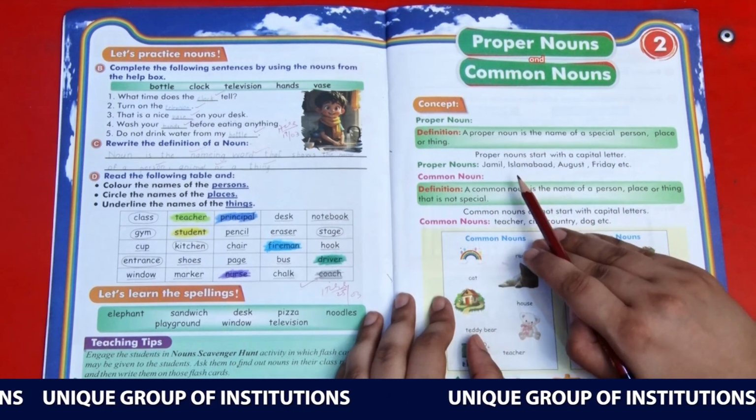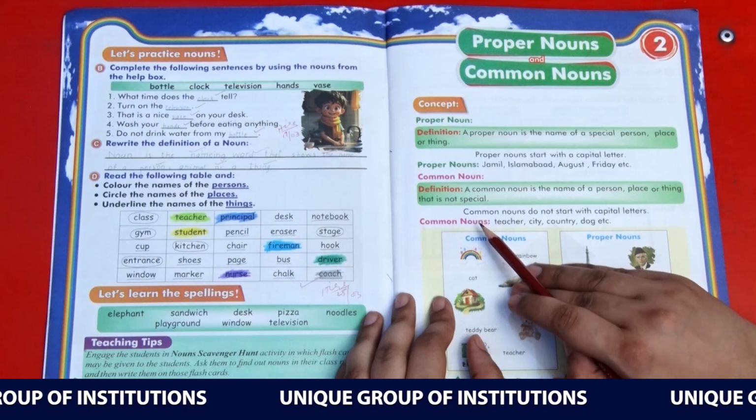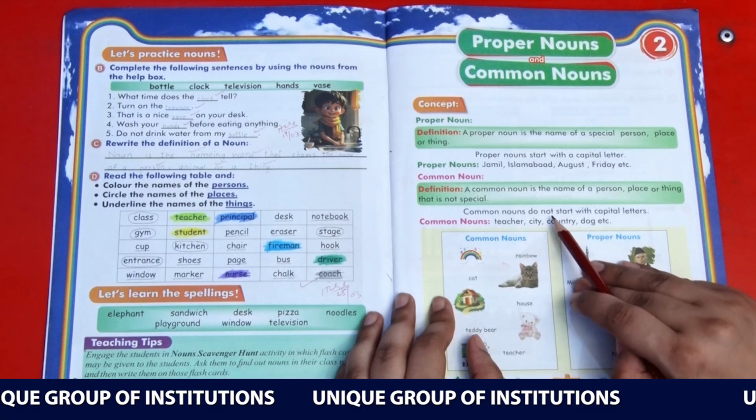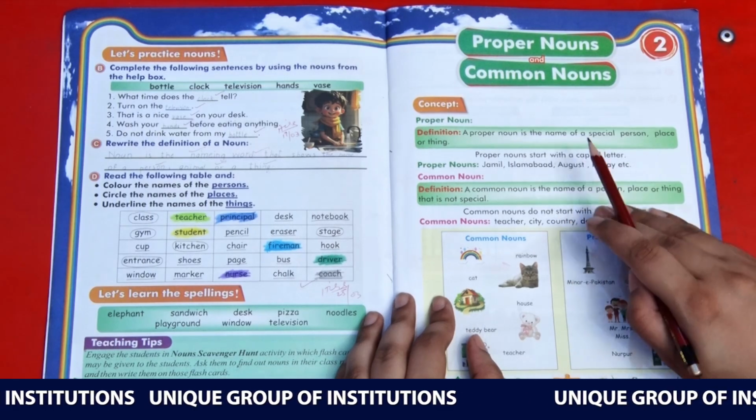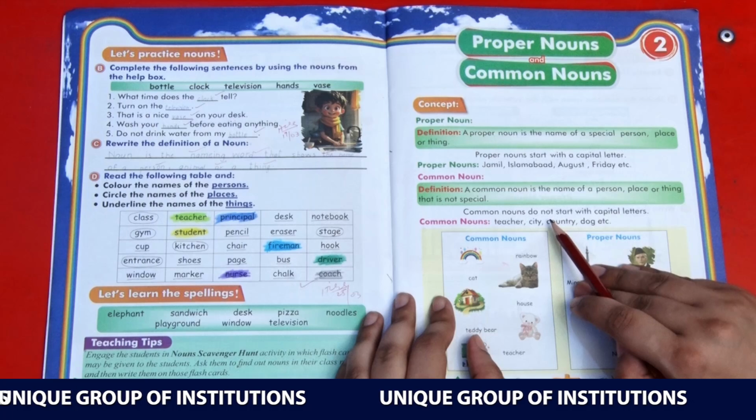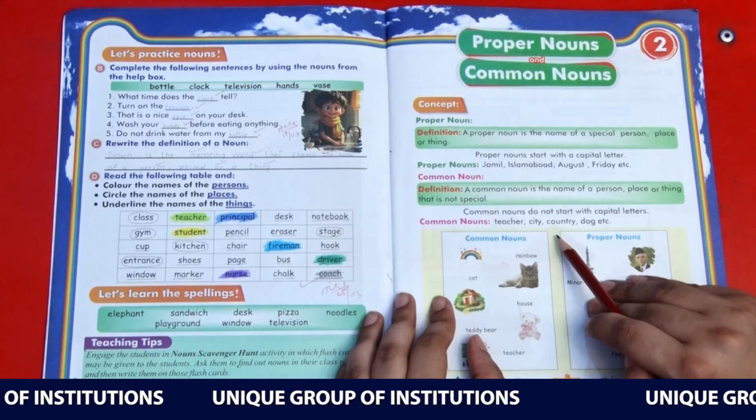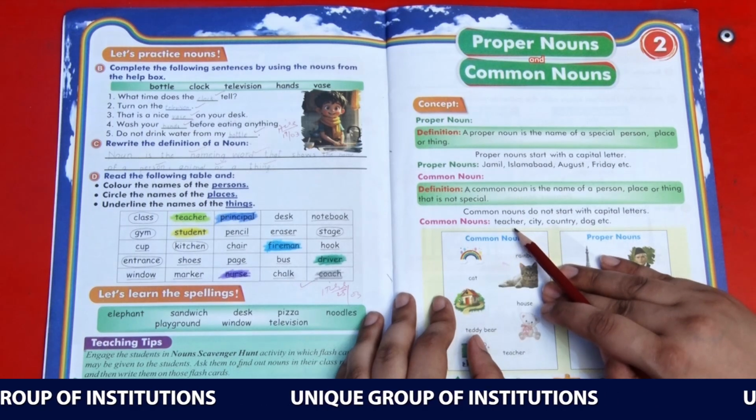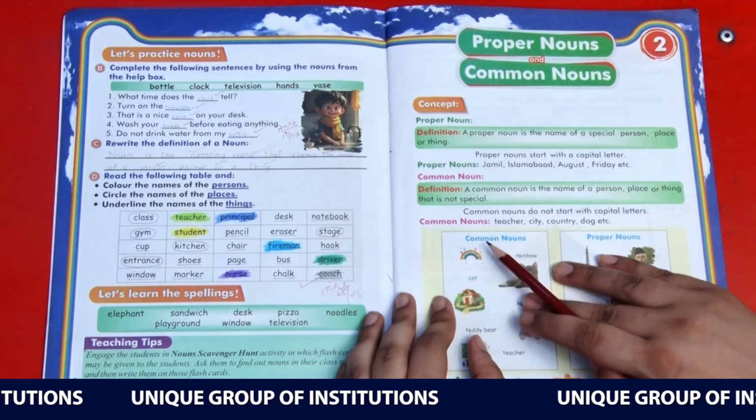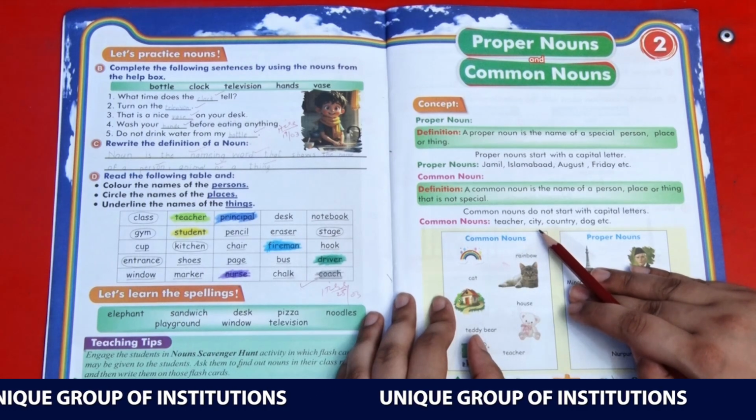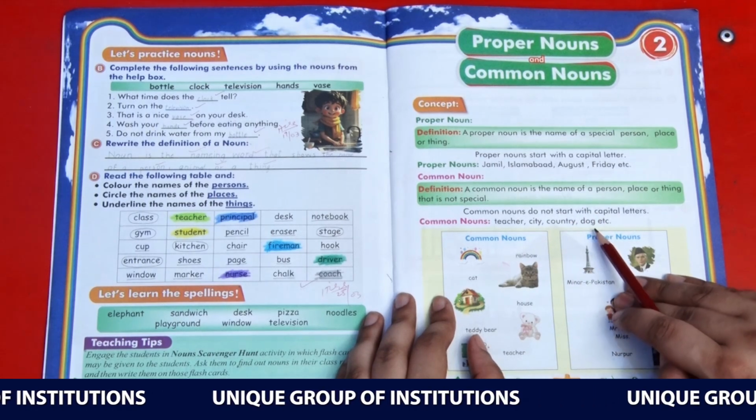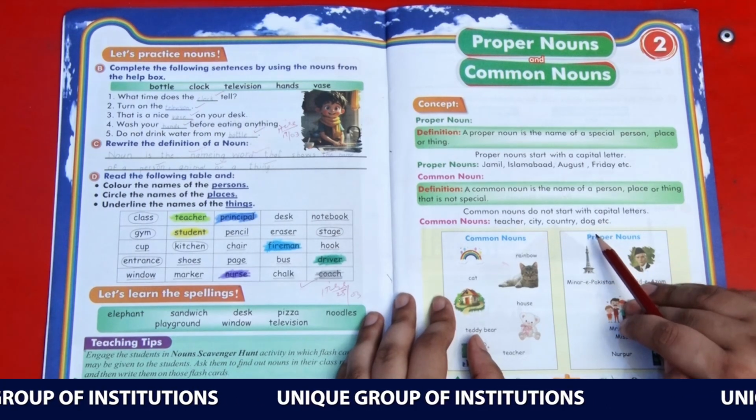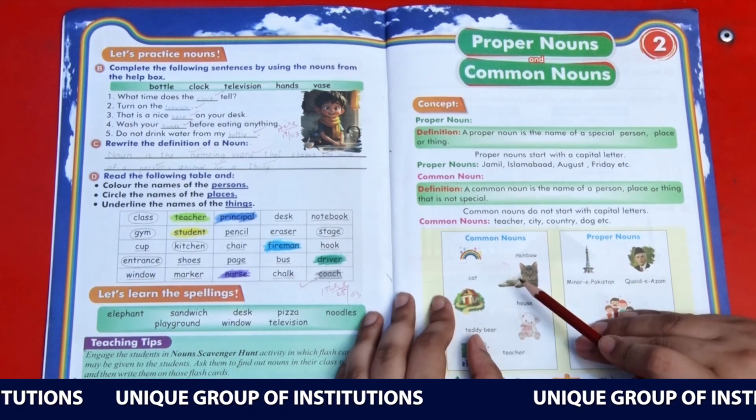Common noun, not a special name, a word which can be used for a group of things, for a majority of things. Common nouns do not start with capital letters. Like proper nouns start with capital letters, for common nouns we do not add a capital letter at the start of the word. So common nouns are teacher. Teacher can be used to refer to any teacher. City can be used for any city. Dog is a species and every dog will be called a dog. It's not a special word. So these are common nouns.